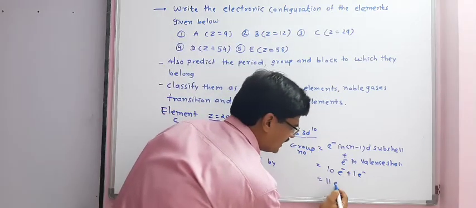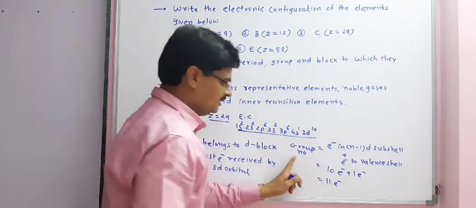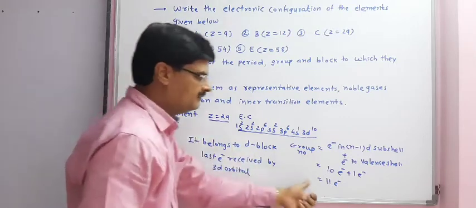So in total there are 11 electrons. So the group number of element C will be 11.